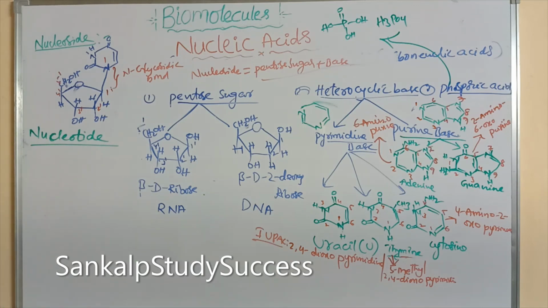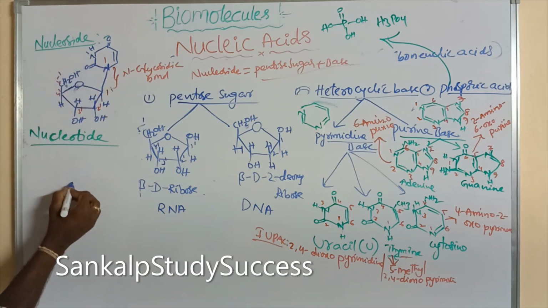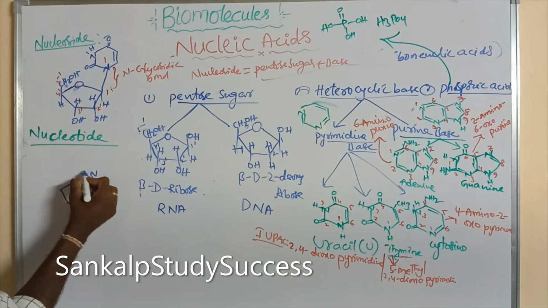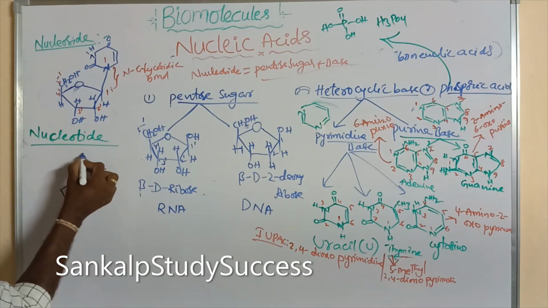So listen to me. This is the nucleoside. This is H. This is the glycosidic linkage with the base. Here the cytosine base can be taken.